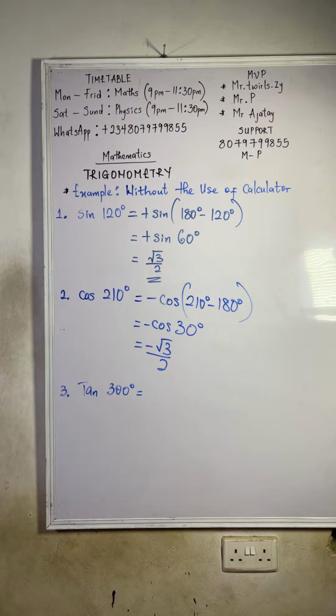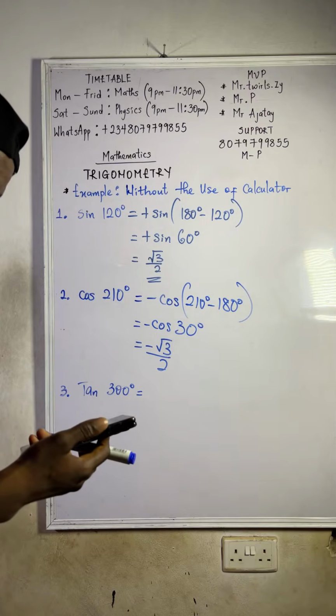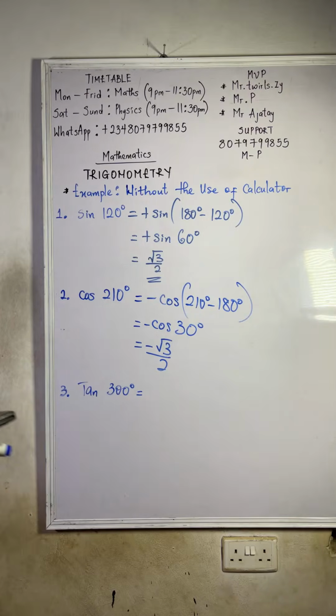So for question 3, what do we have? We have tan 300. So you have minus what? Minus tan 60. So let's do it together. But you will not put it in decimal. The reason why you are putting it in decimal is because you are using a calculator. Don't put it in decimal. But don't worry, you will know how to get all those tan values.